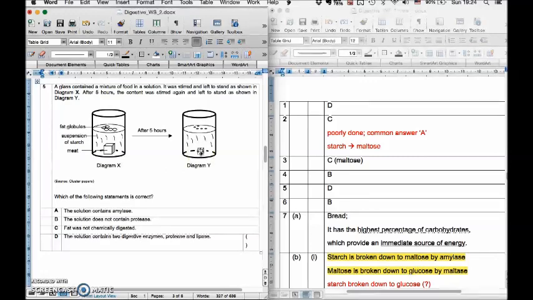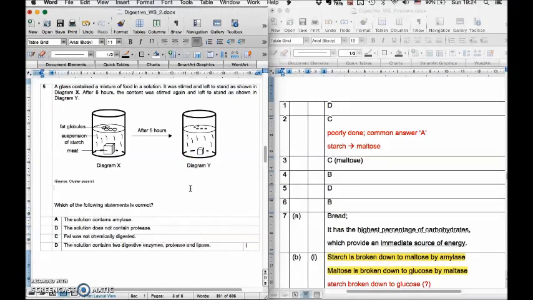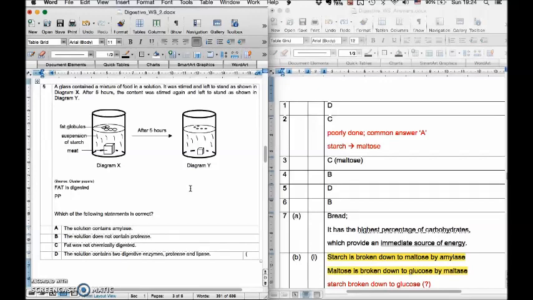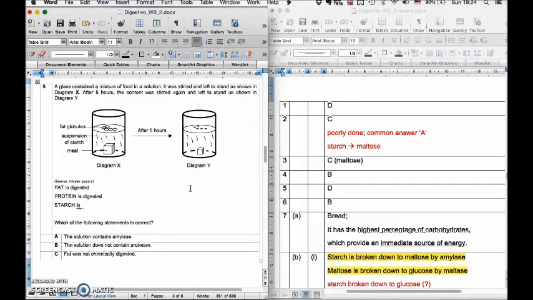Why? Because protein has been digested. The starch, what do you notice? It remains the same. So starch is not digested. So we know that there is fat digestion, right? So I just write it here. Fat is digested. Protein is also digested. But starch is not digested.